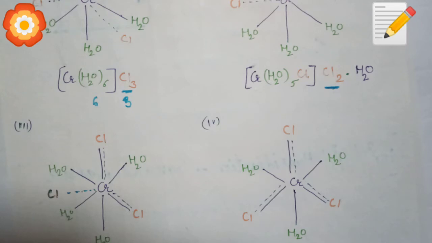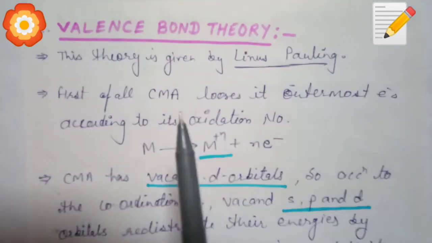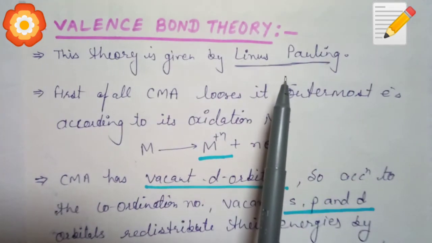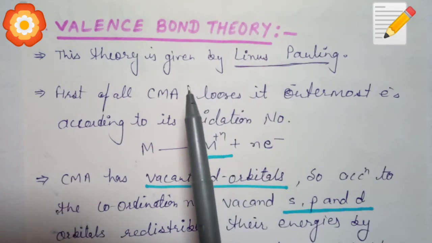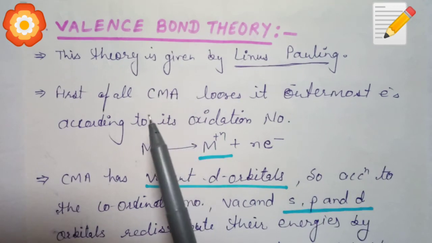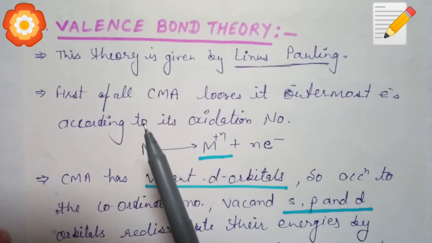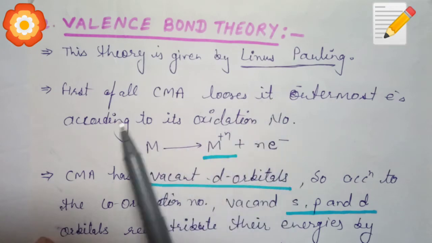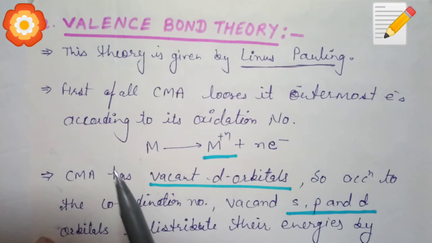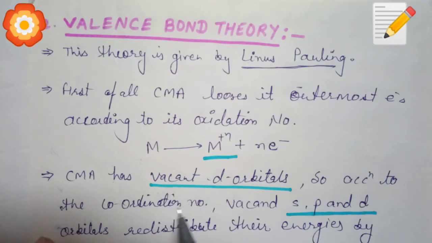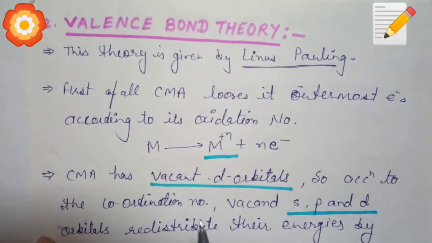and overlappings. Okay, valence bond theory, as we know, was given by Linus Pauling. Valence bond theory says that hybridization occurs between orbitals of almost the same energies and they redistribute their energies, and new hybridized orbitals are formed with the same energy and in a definite geometry. So the geometry of the molecule is decided by the hybridization of the vacant orbitals here.